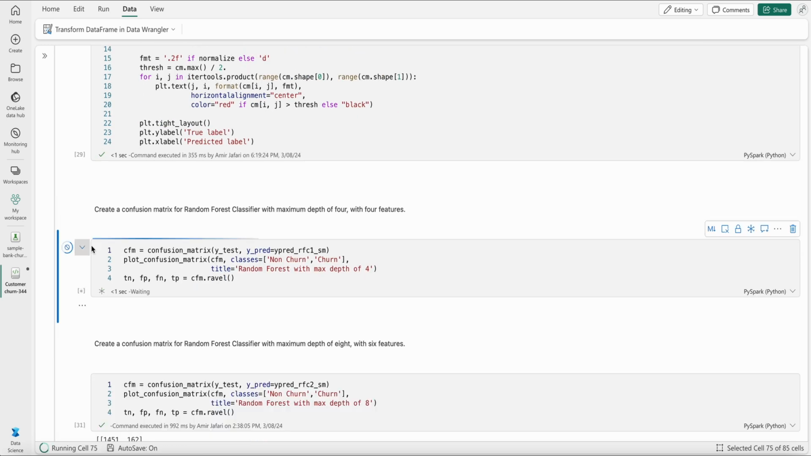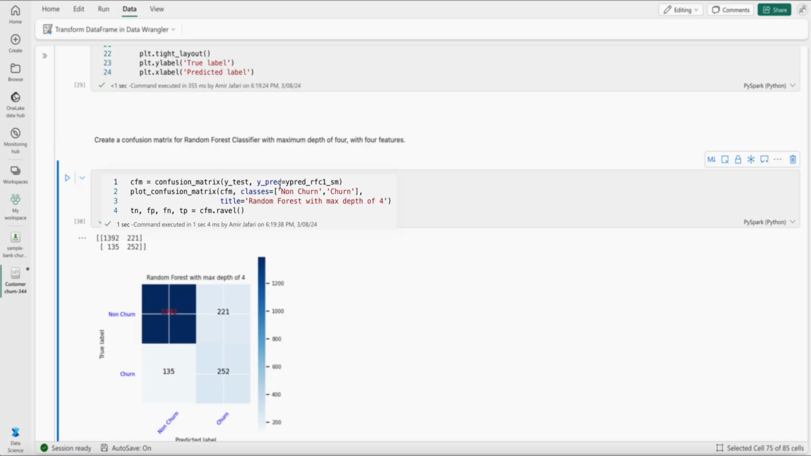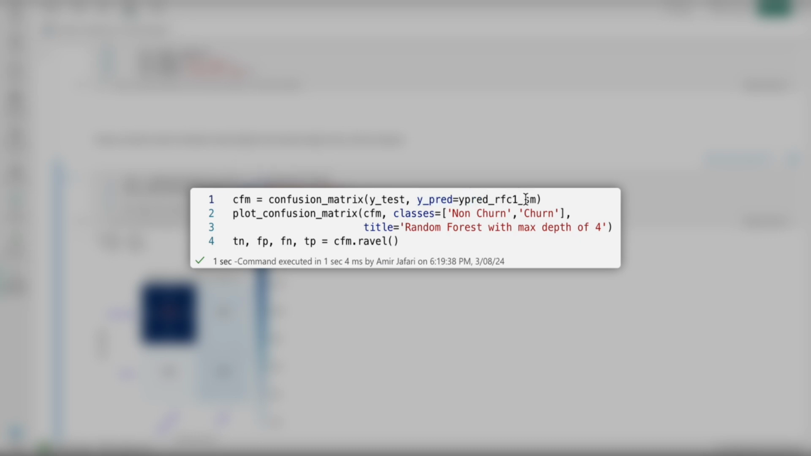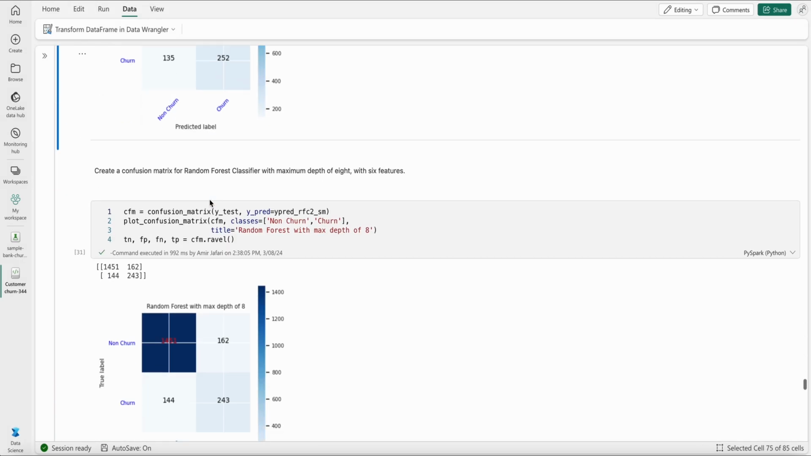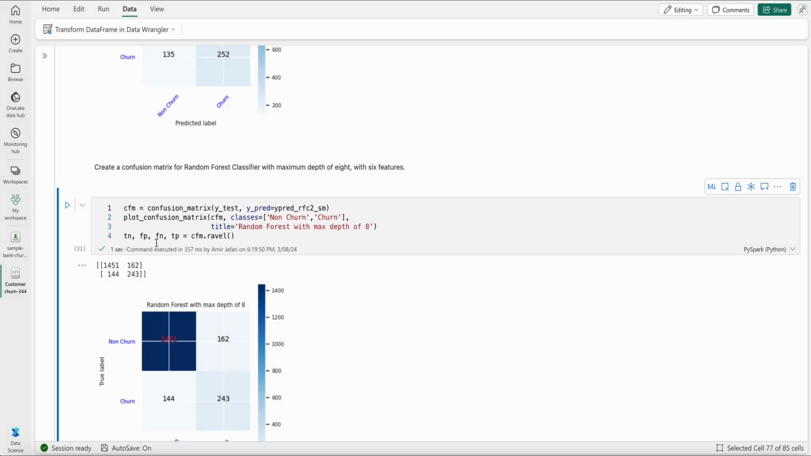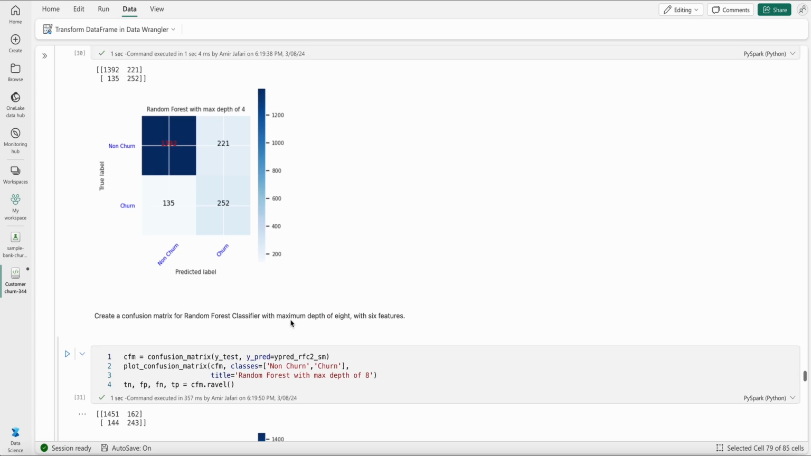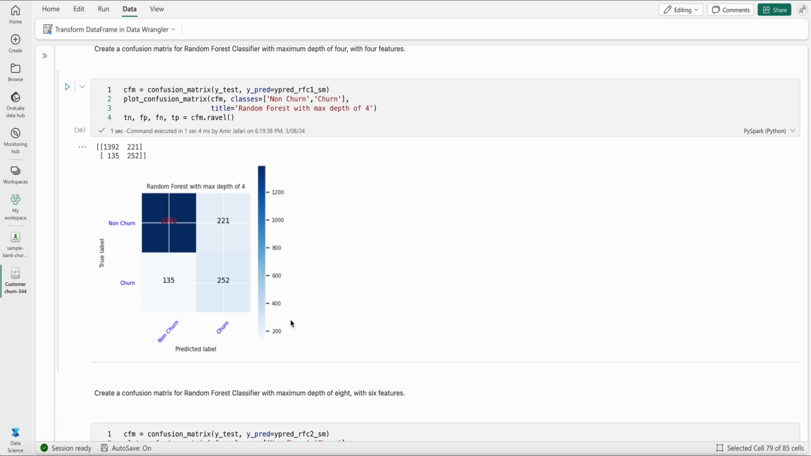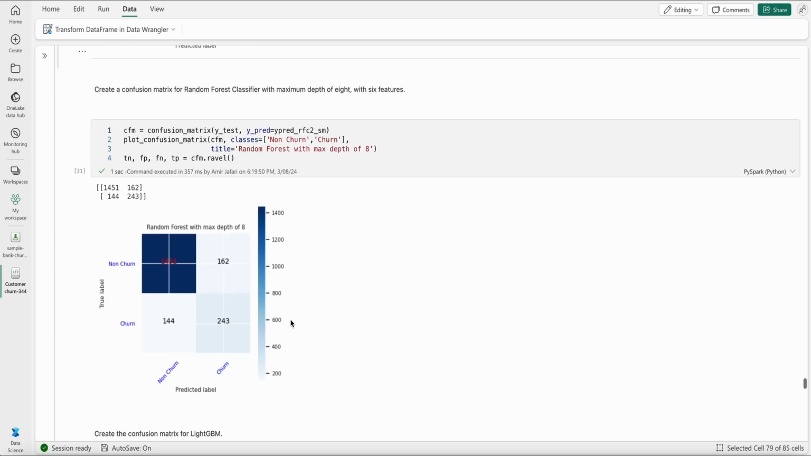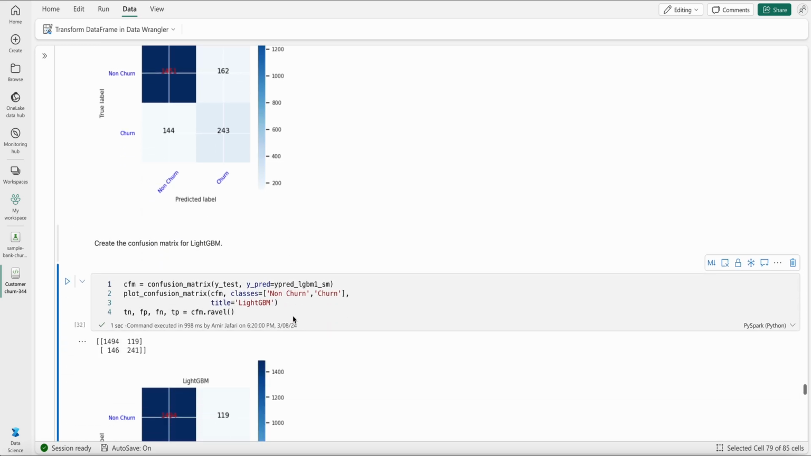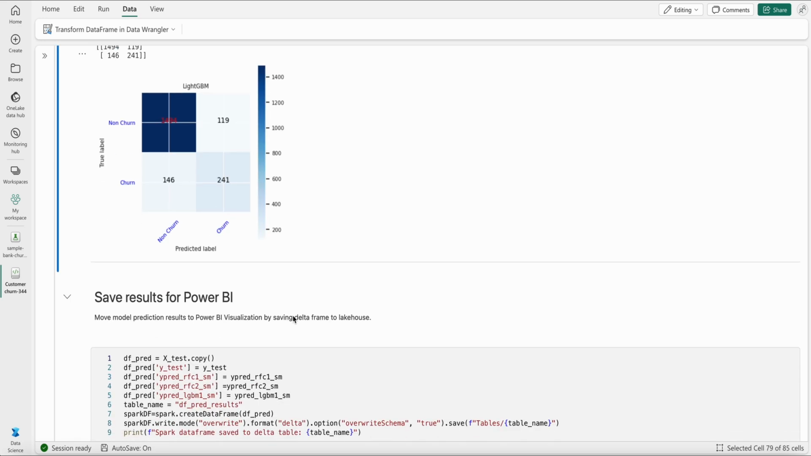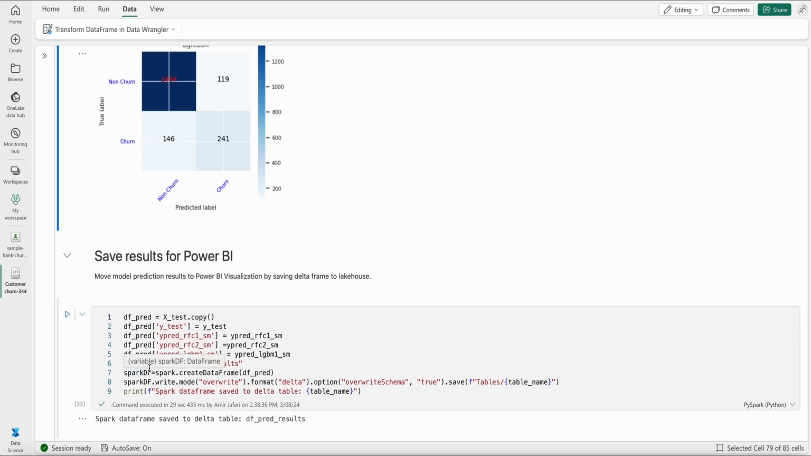Okay, so I'm going to do it first for my random forest. You can see here the prediction is coming from RFC1_SM, which was my first random forest. Now I'm going to do it for my second prediction, which was coming from RFC2_SM, and the last one, which is coming from my LightGBM, LGBM. Okay, so now I got the confusion matrix for the three models that I have evaluated on my test data set. Great. And now I can evaluate and say which model is doing the best.